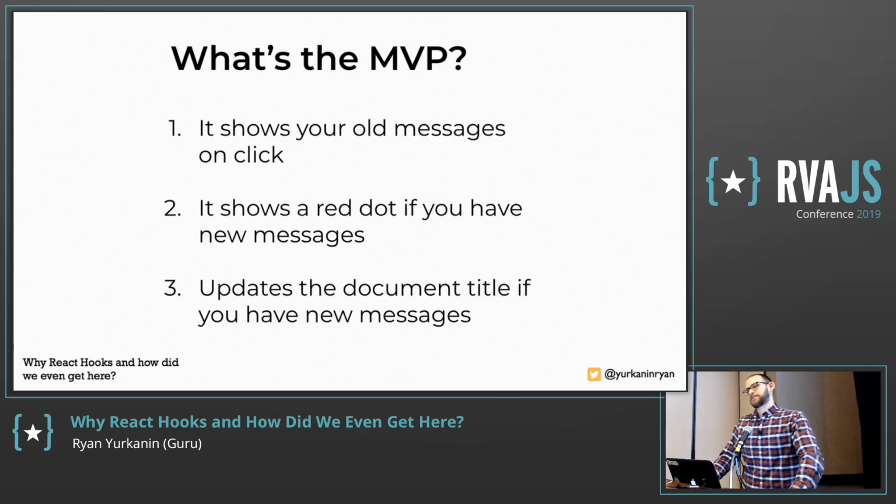So what's the MVP for this? It needs 3 pieces of functionality for me not to get fired. It needs to show your old messages on click. It needs to show a red dot and subscribe to new messages. And it should update the document title if you have new messages and flash that. Like, hey, one new message for you, right?